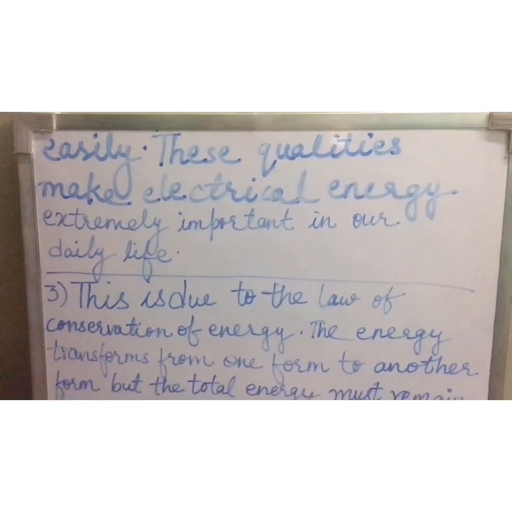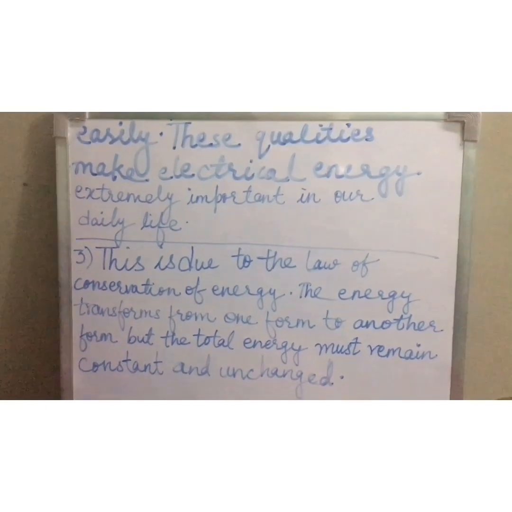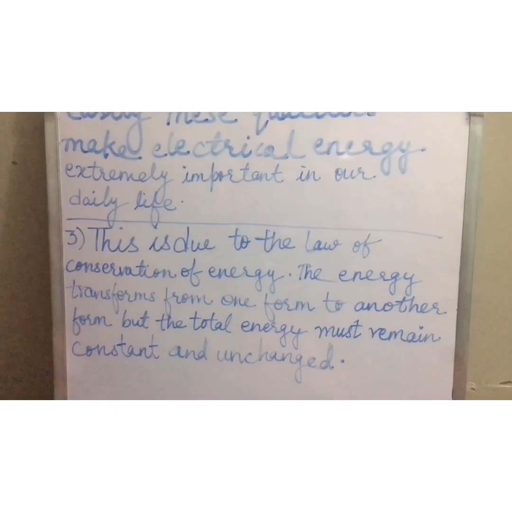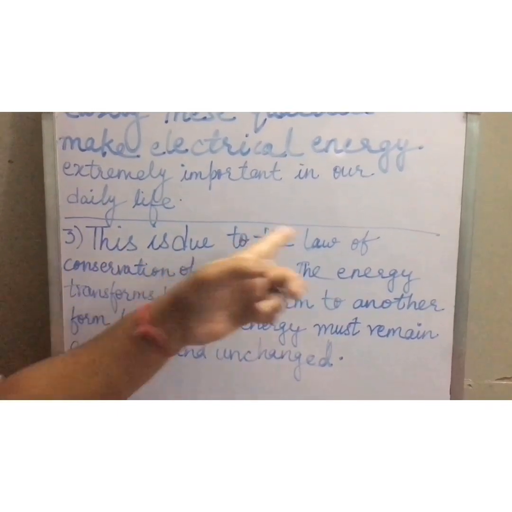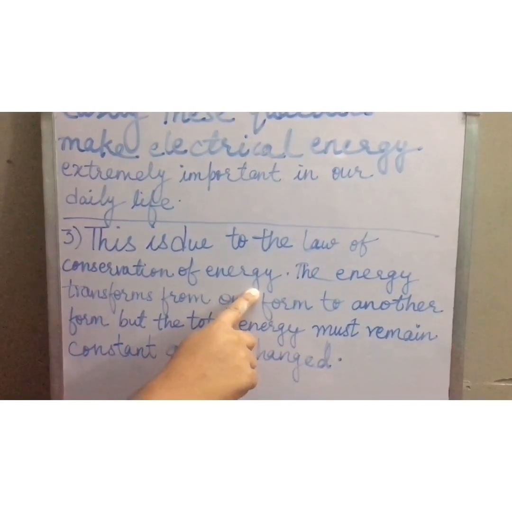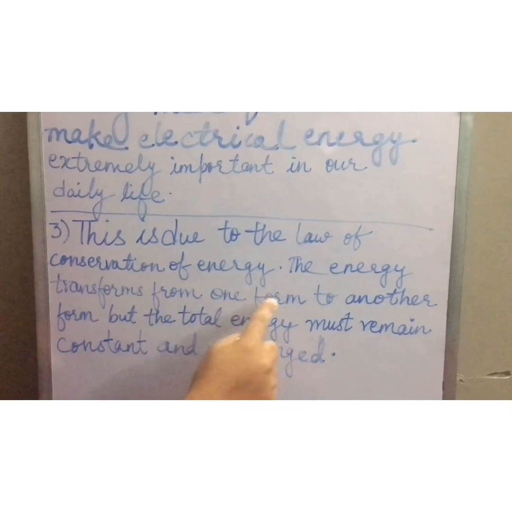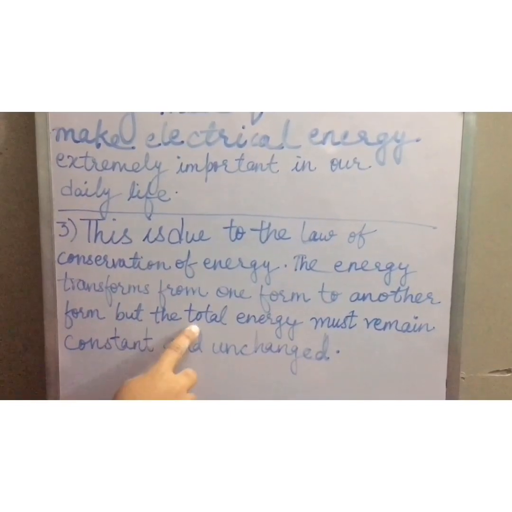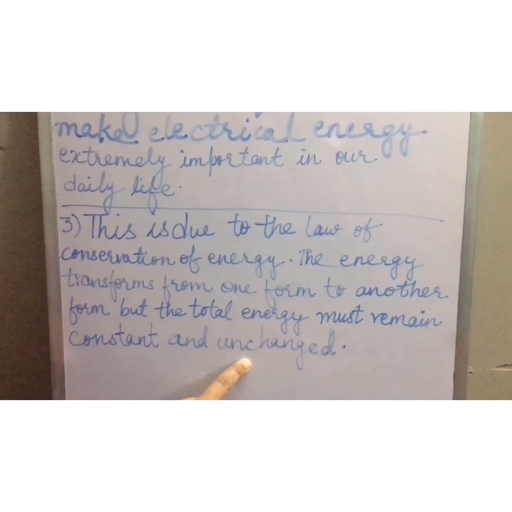Third question, during interconversion of energy, the amount of energy disappearing in one form exactly reappears in another form. Why? This is due to the law of conservation of energy. Whenever the energy transforms from one form to another form, what happens? The total energy must remain constant and unchanged, children.